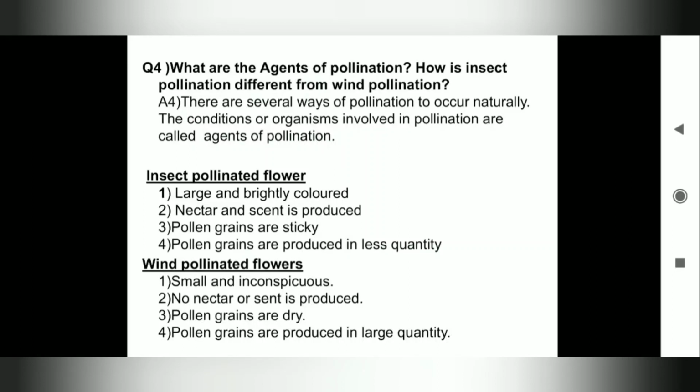Insect pollinated flowers are large and brightly colored. Nectar and scent are produced. Pollen grains are sticky. Pollen grains are produced in less quantity. Wind pollinated flowers are small and inconspicuous. No nectar or scent is produced. Pollen grains are dry. Pollen grains are produced in large quantity.